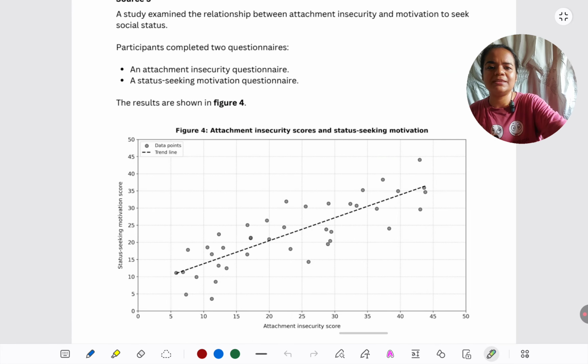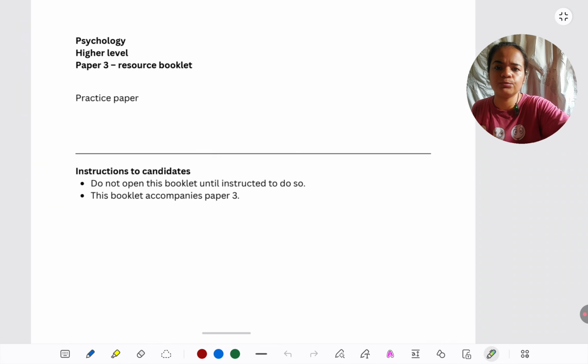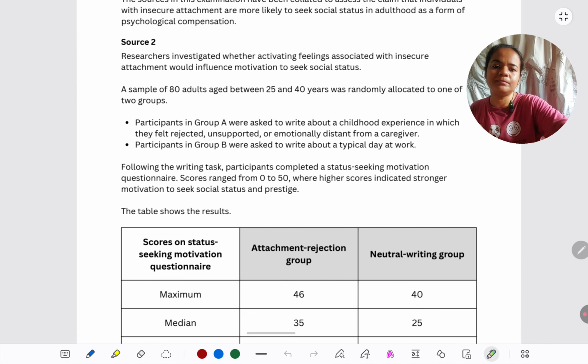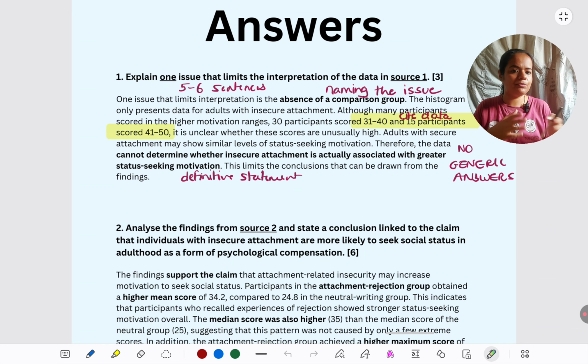So that is what you can see in the model answer. In the model answer, it's put very academically in a good structure. First, it's been named that there's no comparison group, what I explained to you, definitely written as absence of comparison group. Though we see that there are as many as 30 participants, if you count the frequencies between 31 to 50, I'll just show you again very quickly, it'll be easier to show. Like here you can see this figure. If you add up, what you will see is there are 30 participants between 31 and 40, and 15 between 41 and 50. So as many as 45 are there on the upper end between 31 and 50.